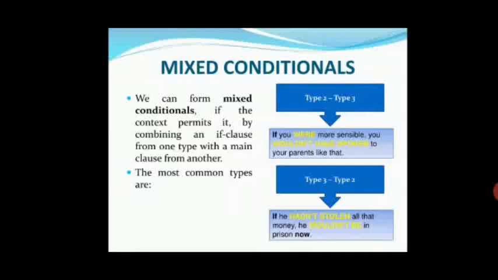For example, if you see here, type 2 and type 3 are mixed. This is a general type of mixed conditional. Okay, type 2 where if you were more sensible. So this is in the past tense. You wouldn't have spoken to your parents like that. This is in the type 3, wouldn't plus have plus V3 form. So a combination of type 2 and type 3. If it was only type 2, it should have been would speak. Okay, but it is here wouldn't have spoken. So this is one combination.